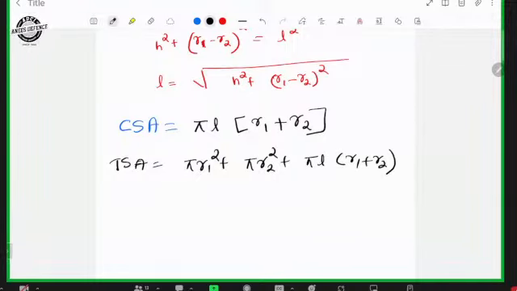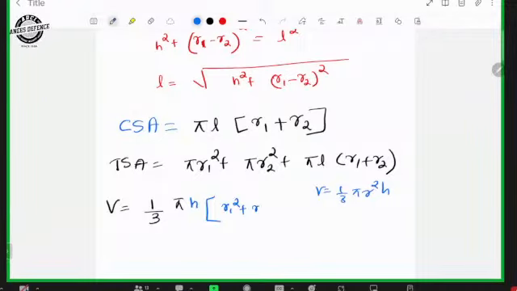Just add the bottom portion, top portion and curved surface area. And volume is equal to 1 by 3 into pi. For a cone, volume is 1 by 3 pi r square h. Here you write volume equal to 1 by 3 into pi h, and instead of r square, you write r1 square plus r2 square plus r1 r2.